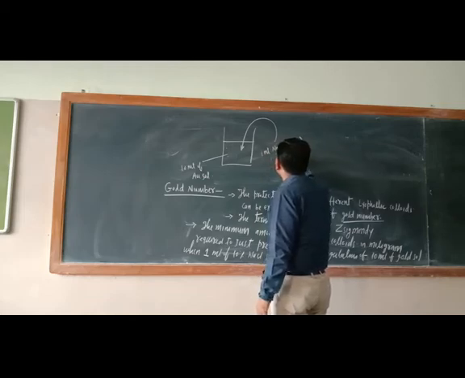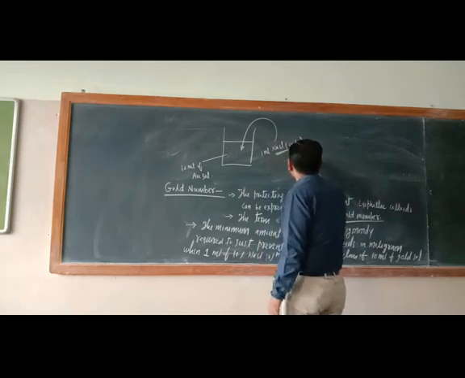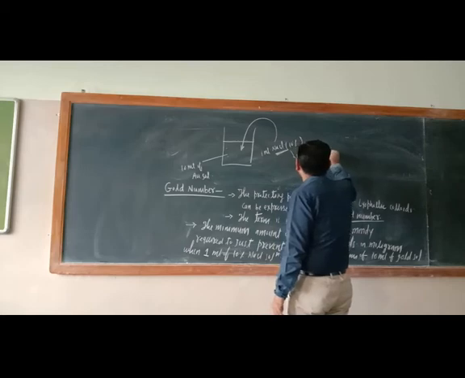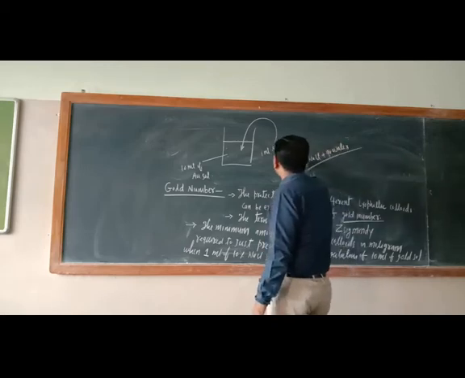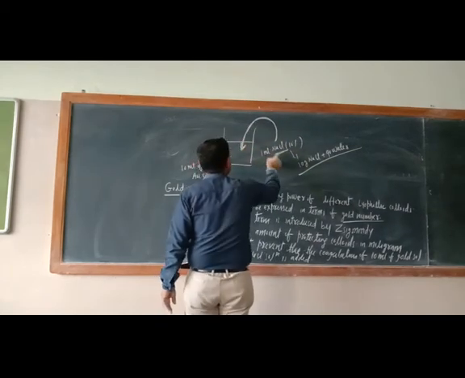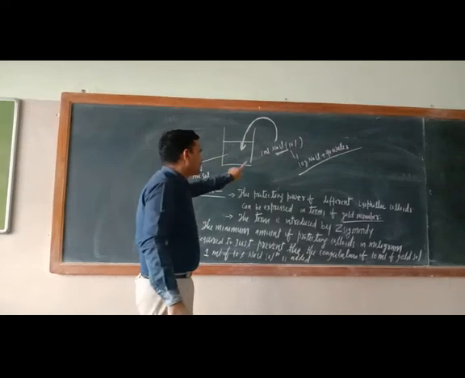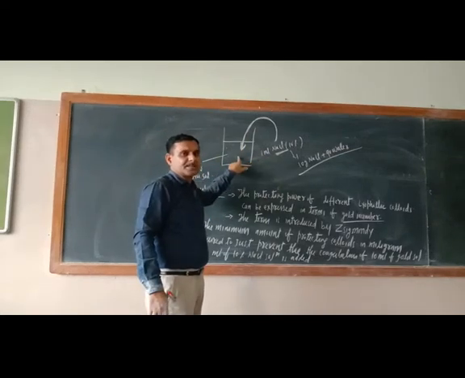This solution should be 10%. What is the meaning of 10%? It means 10 gram NaCl is there and 90 gram water is there. So try to understand, this is an electrolyte. What does it cause? It causes the precipitation.